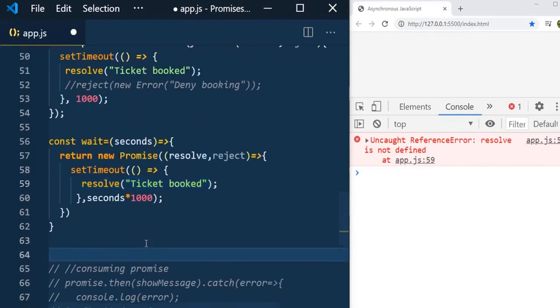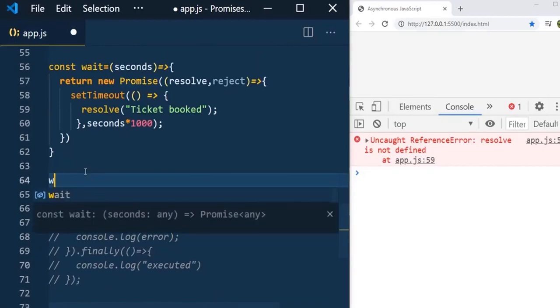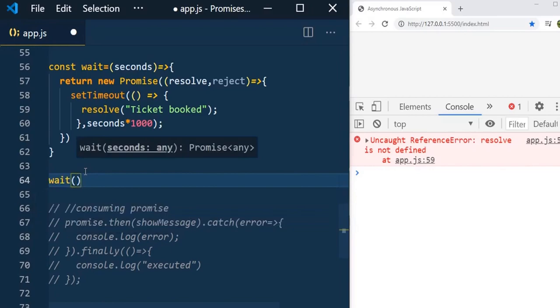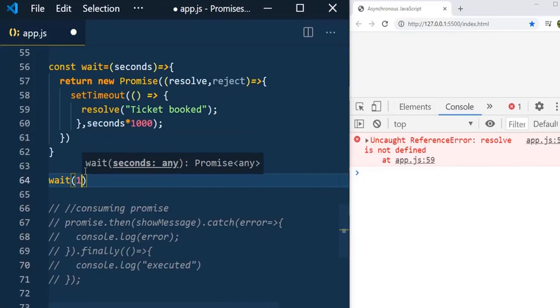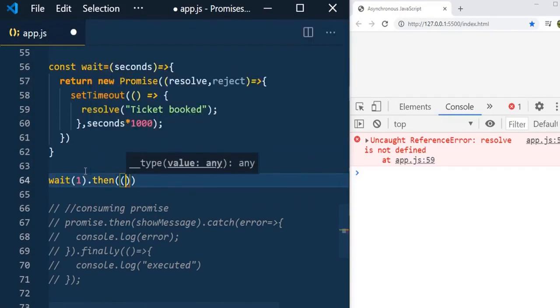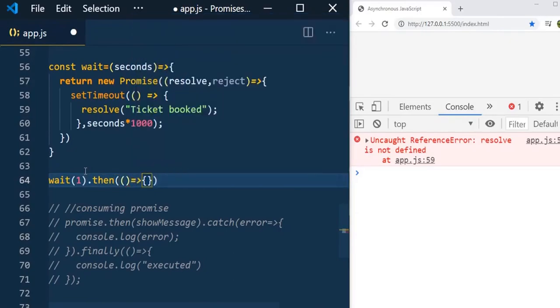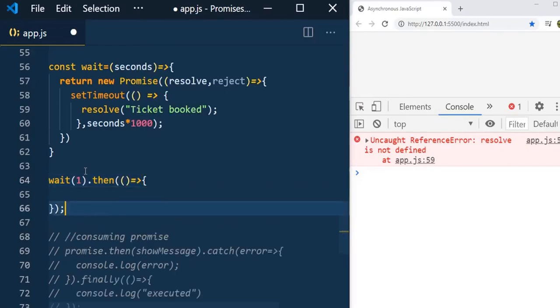Now let us go and consume it. The same way we consumed the promise, we can consume it. So wait, and here we need to pass the value because we need to specify after how many seconds we want to resolve that promise. So I just pass 1 second, dot. We know that a promise will have the handler, then handler, and here I am going to write the fulfilled promise using the arrow function. Since we are not going to reject it, I am not writing the error handler, which is the rejected handler. That's it.